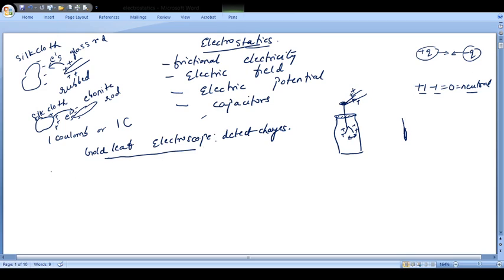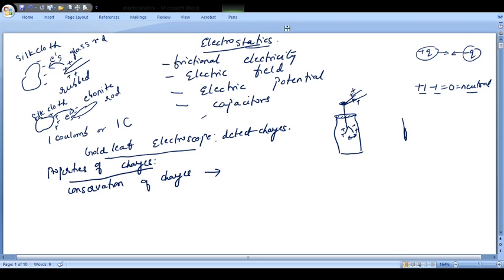Now let's talk about properties of charges. We had spoken about the charges, so now let's talk about their properties. Here we will be discussing conservation of charge. The conservation of charge says that charge can neither be created nor destroyed. It can simply be transferred from one body to another. You cannot really create or destroy a charge.